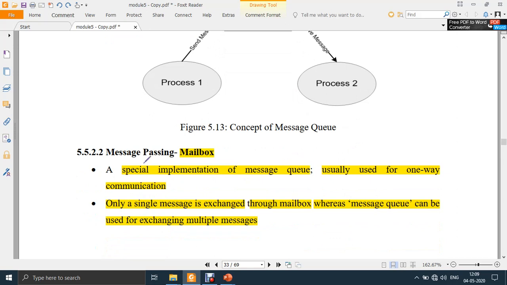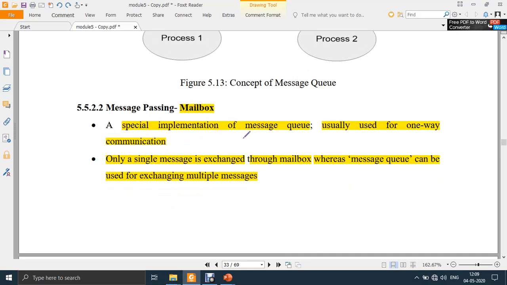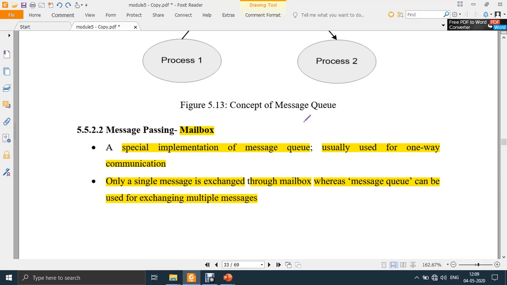So the next way of message passing is mailbox. What is this mailbox? It is a special implementation of message queue, one of the types of message queue. It's usually used for one-way communication.